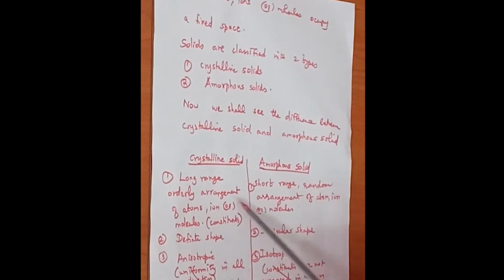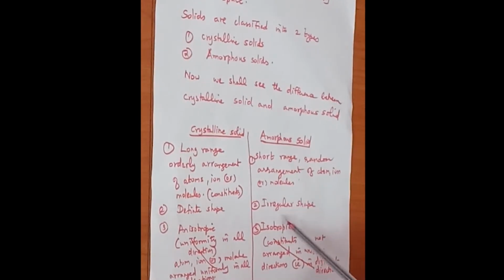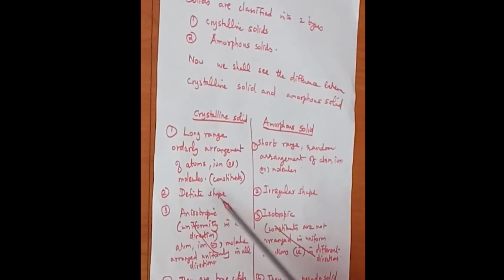But in crystalline solid the atoms, ions are tightly packed in a long range orderly arrangement. Crystalline solid always has a definite shape, whereas amorphous solid has irregular shape.